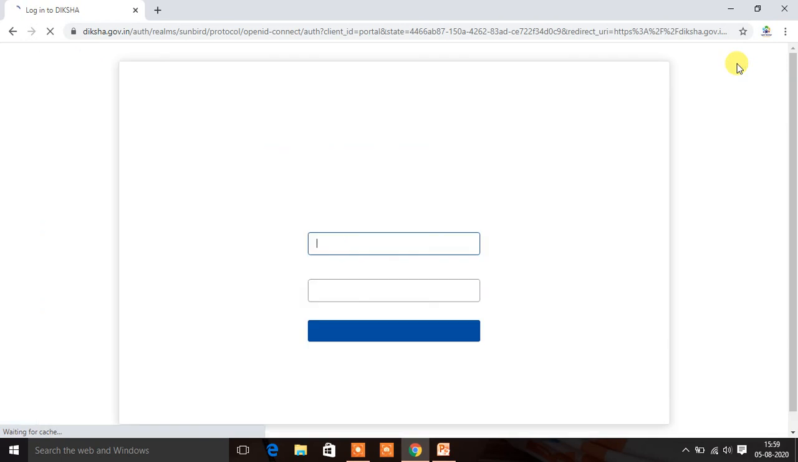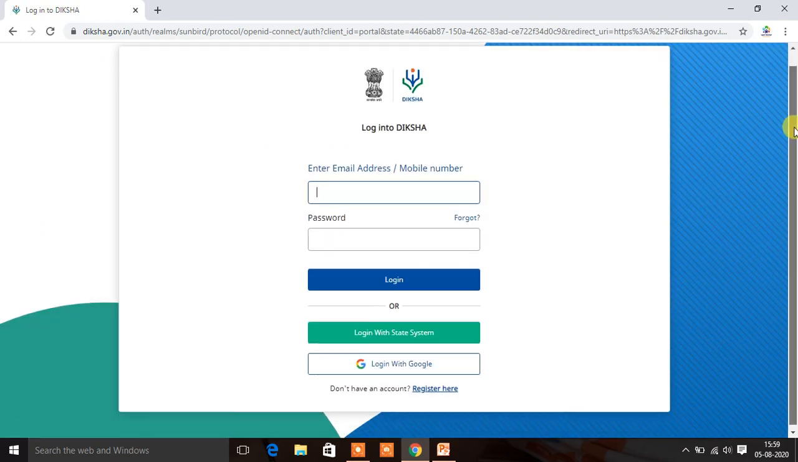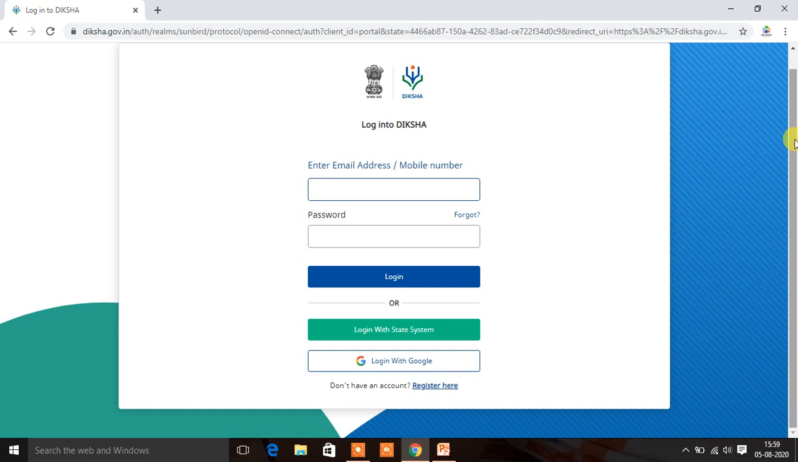After clicking on login, as you are using it for the first time, here you can see if you have already registered, you can use your mobile number and password, and if you don't have an account, register here. You can register here. As we are using it for the first time, we will click on register here.